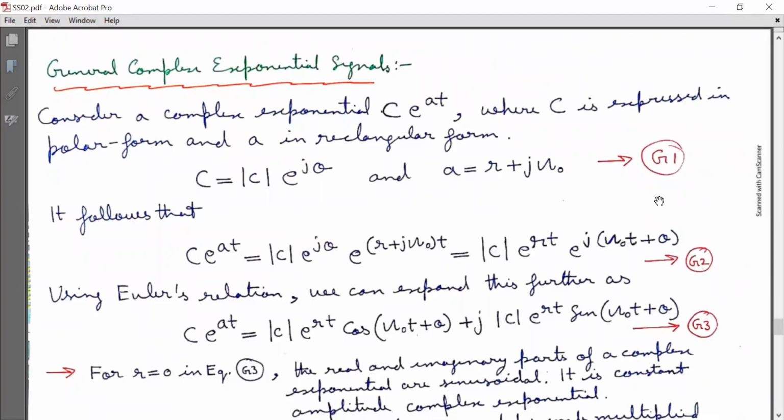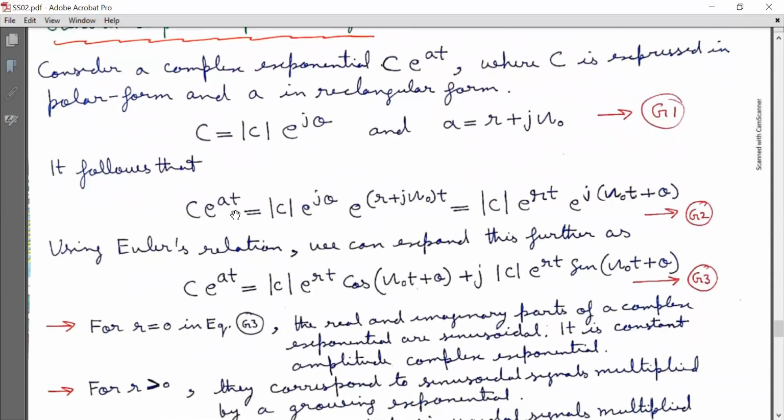Now the general complex exponential signals. Consider a complex exponential signal C e^(at), where capital C is expressed in polar form and a in rectangular form. So C = |C| e^(j theta), and a = r + j omega naught. Mark it as equation G1. It follows that C e^(at) = |C| e^(j theta) e^((r + j omega naught)t), and that is equal to |C| e^(rt) e^(j(omega naught t + theta)). Mark it as equation G2.